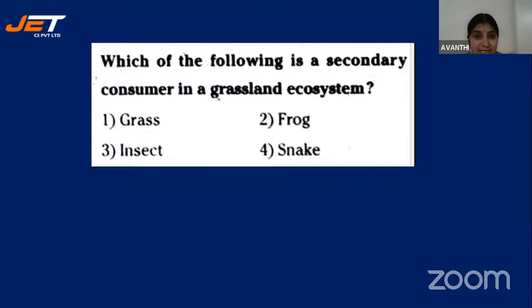Now everyone please write down the food chain: grass, frog, insect, snake. So in this, what comes as a producer? Grass is a producer. So the first trophic level will always be a plant. We know that producer is grass. Then after that, which of the following organisms from the options will be taking plant product directly? Frog will take, insect will take, or snake will take. Like that, you have to sort out and give the answer.